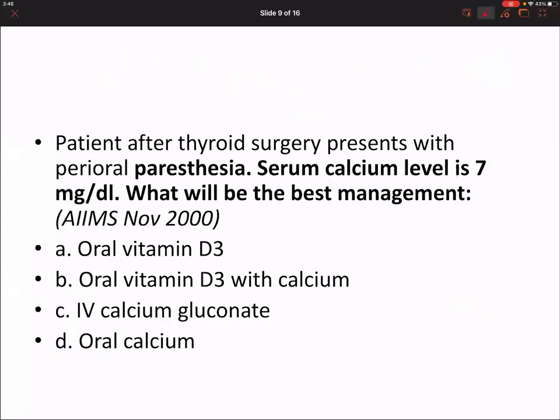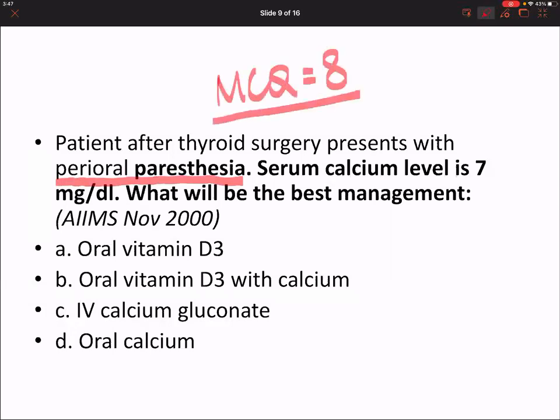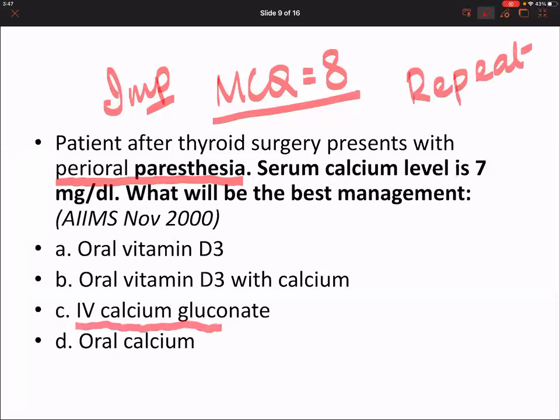Little more tough. Serum calcium is 7. What is the management that you are going to give? IV calcium. Perioral paresthesia. This is MCQ number 8. Okay, this is another important MCQ. It has come repeatedly. It is treated by IV calcium. So this is the answer.